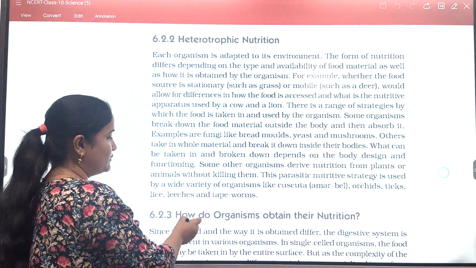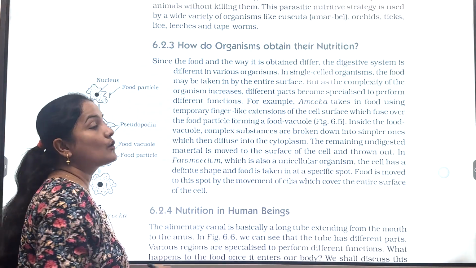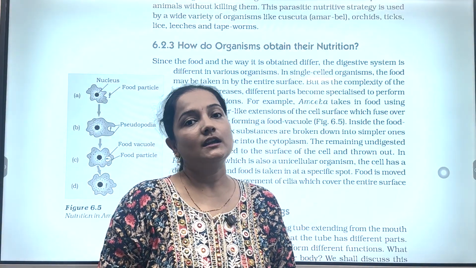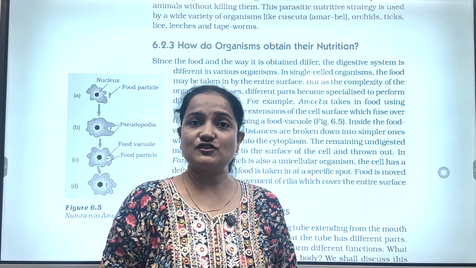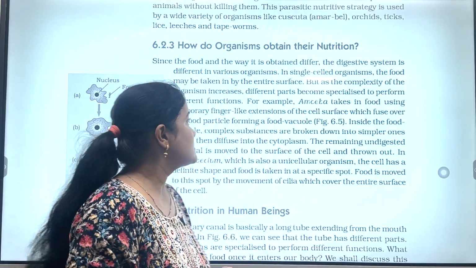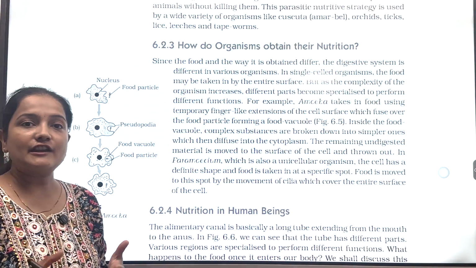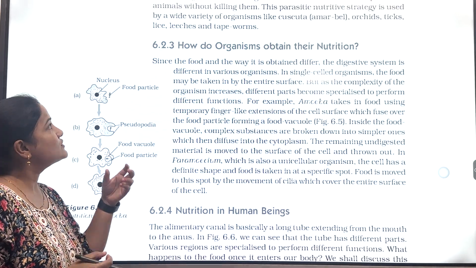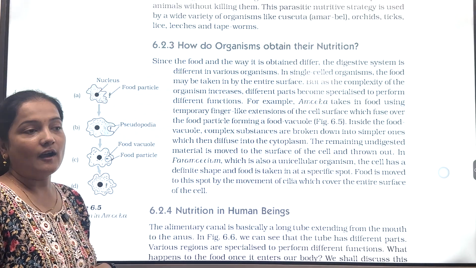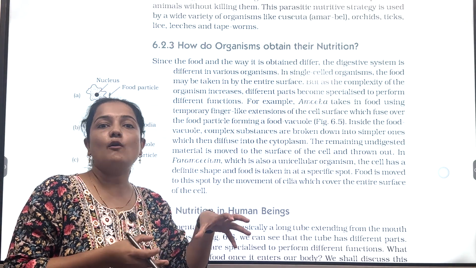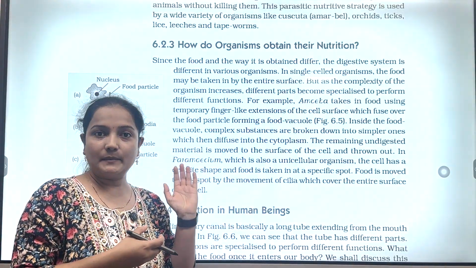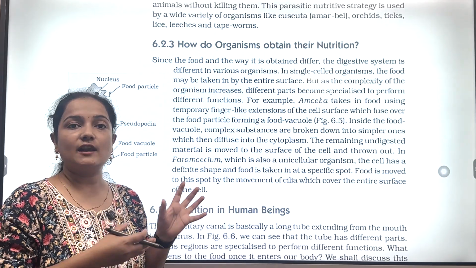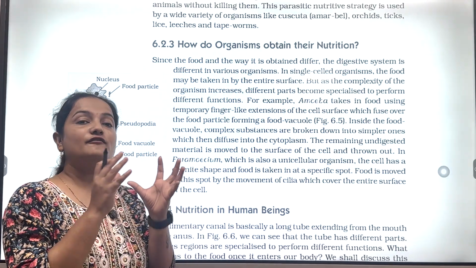Now, holozoic nutrition. This holozoic nutrition is followed by amoeba and paramecium. How do they perform it? Amoeba has an irregular body shape. When it finds a food particle in its surroundings, it uses its pseudopodia, finger-like projections which extend out from the cell of the amoeba. The body of the amoeba covers that particle with the help of pseudopodia and forms a food vacuole.